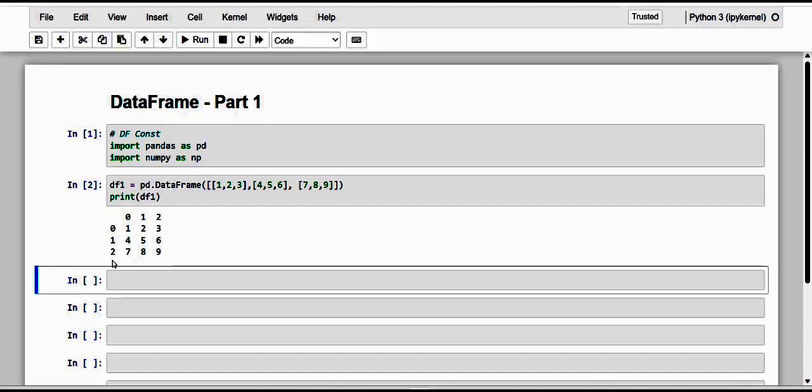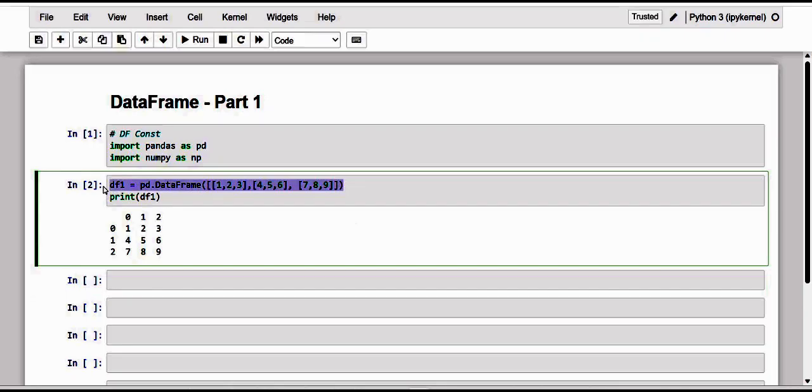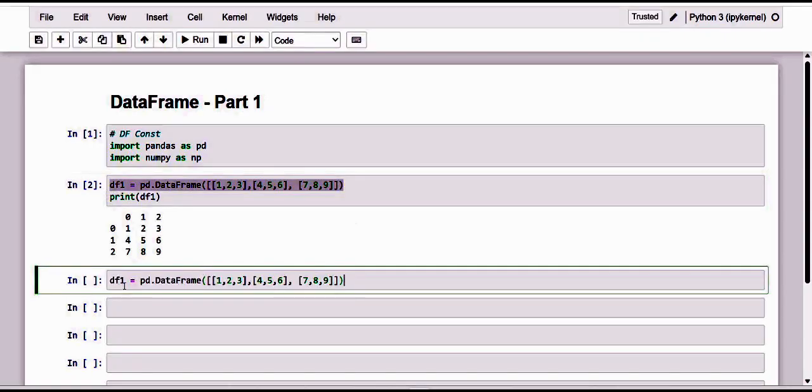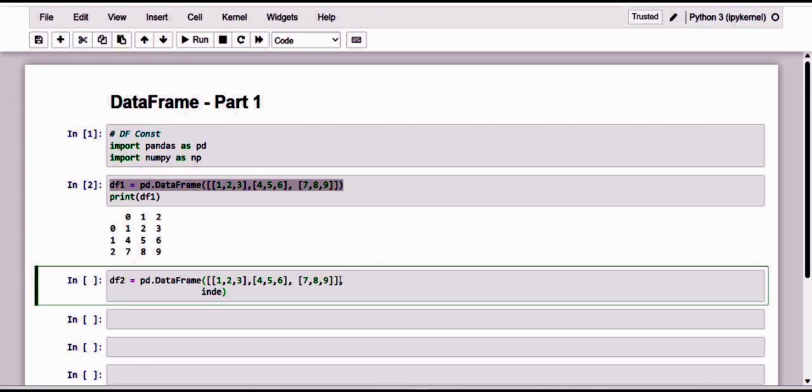If instead we want a DataFrame with all the label values defined in both columns and index, then we must specify them directly as arguments of the constructor. So kindly have a note of it. Let me name this DataFrame 2, and here I'm going to enhance this by adding an index. Let me give it in the next line to make it clear.